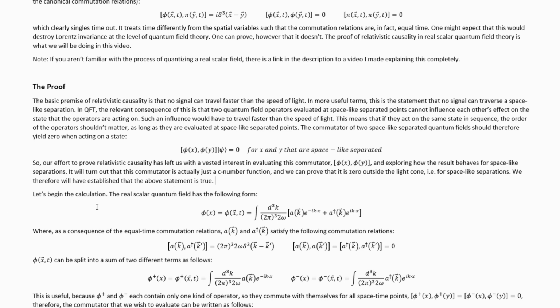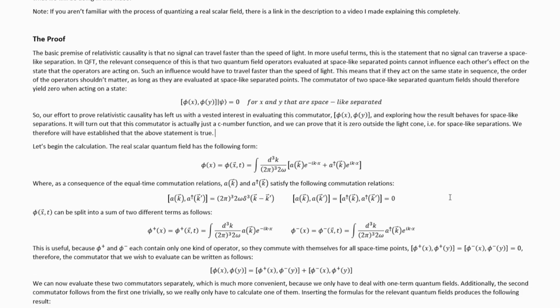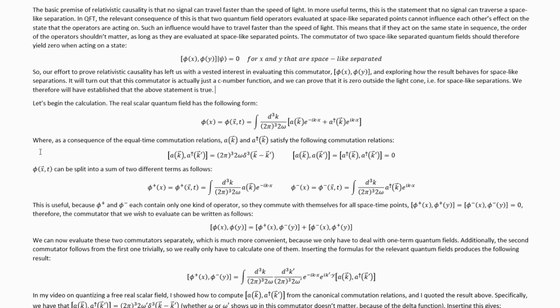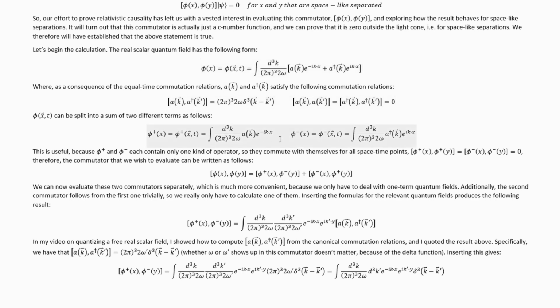Let's begin the calculation. The real scalar quantum field is given by this formula, as you may remember from the first video in my quantum field theory lecture series, where, as a consequence of the equal time commutation relations, these two operators there satisfy these commutation relations, which I also derived in that video. This phi field, of course, can be split up into two terms, and it turns out it's useful to do that. This is useful because these two operators here each contain only one kind of field operator, so they commute with themselves for all space-time points, meaning these commutators are 0.